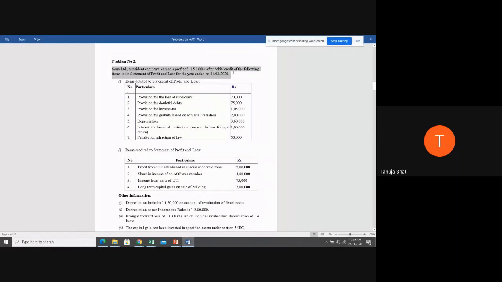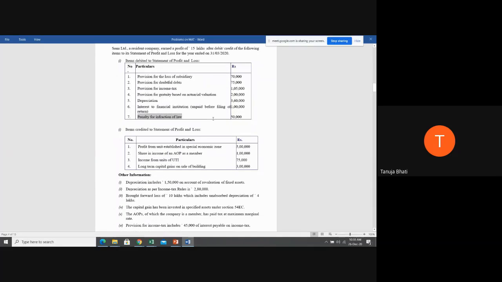Okay. Sona Limited, a resident company, earned a profit of 15 lakhs after debiting and crediting the following items of its statement of P&L account for the year ended 31/3/2020. Items that are debited to the statement of P&L account, when I say debited it means it will be on the debit side: provision for loss of subsidiary 70 lakhs, provision for doubtful debts 75,000, provision for income tax, provision for gratuity based on actuarial basis, depreciation, interest to financial institution, penalty for infraction of law.